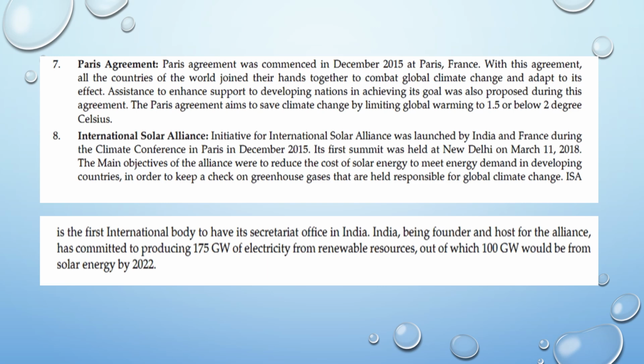ISA is the first international body to have its secretariat office in India.